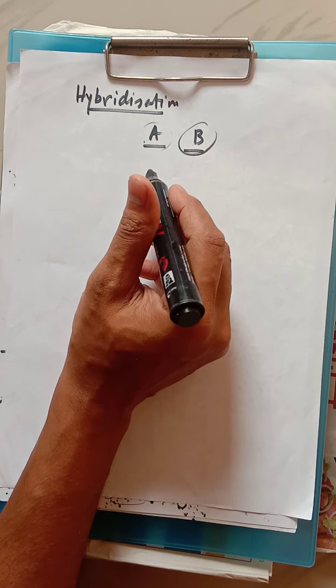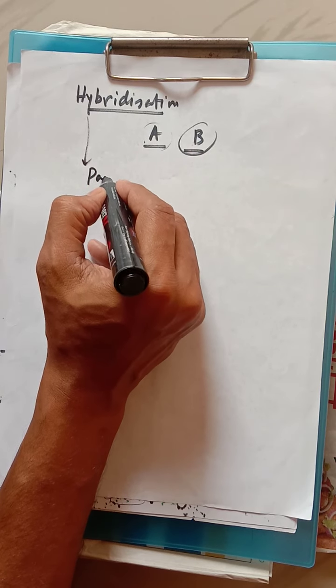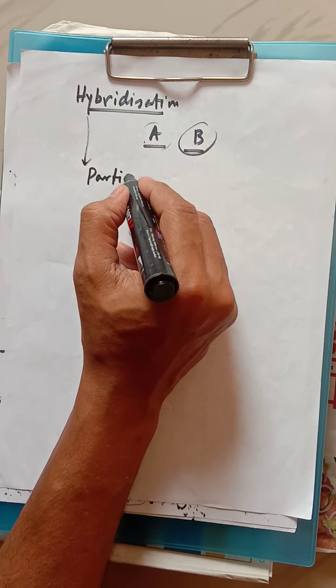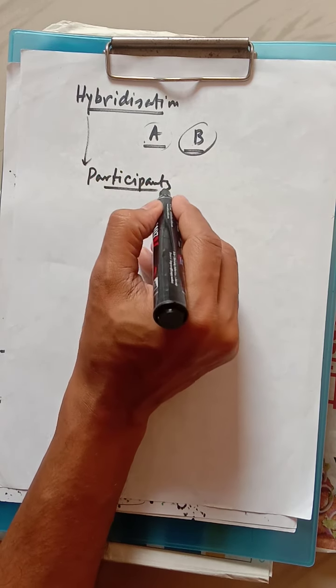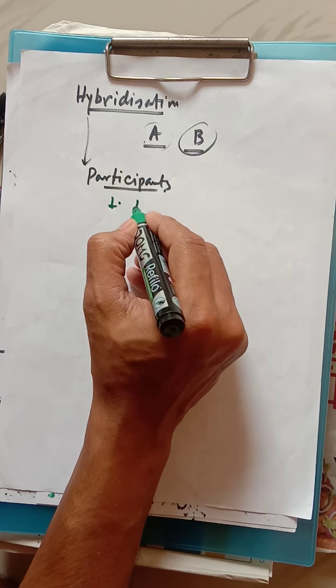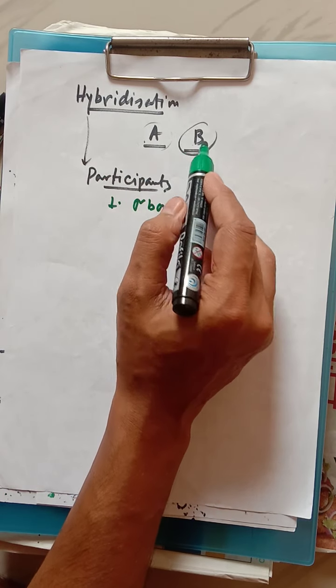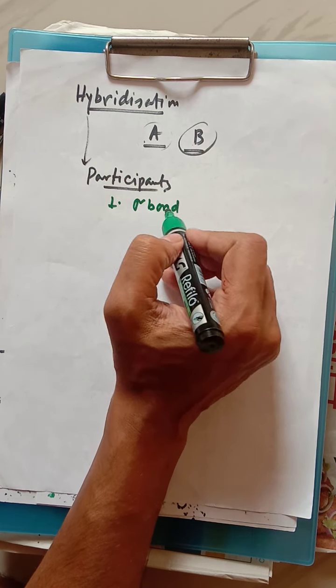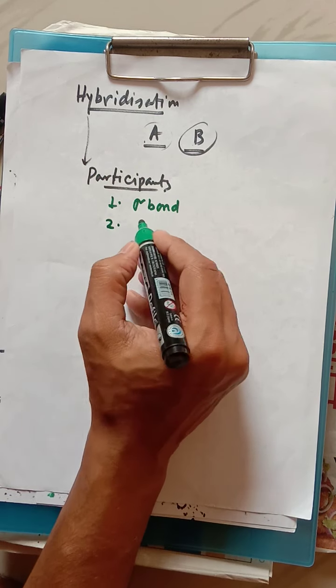Now, in case of hybridization, the participants are here. We have to remember the participants are, first of all, sigma bonds. That means whenever a sigma bond is there between A and B, it will be involved in the hybridization.